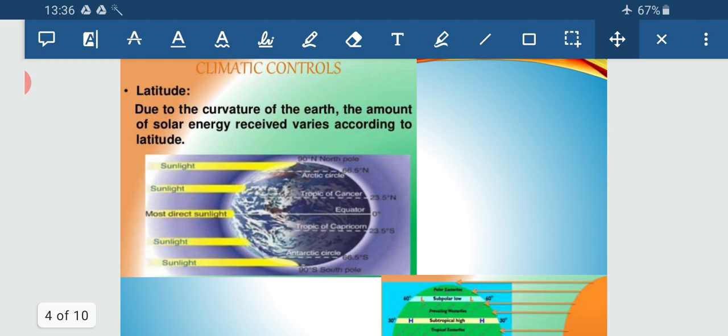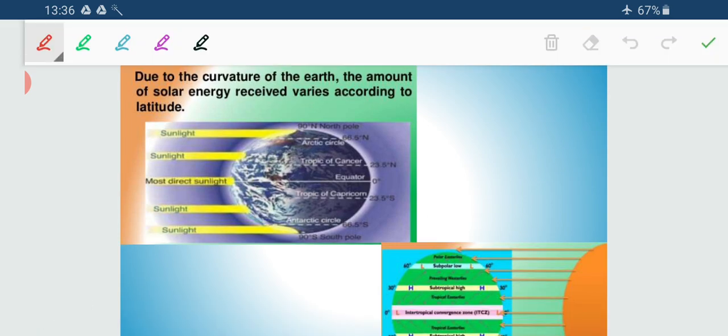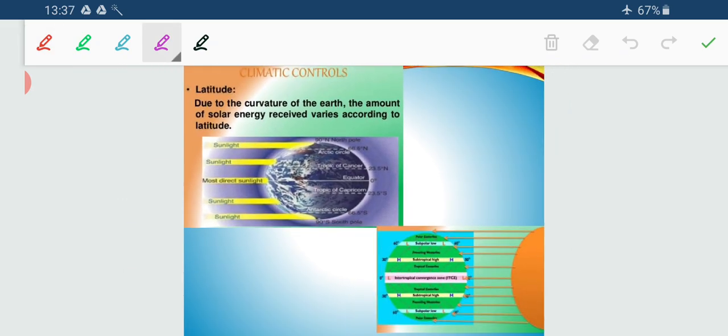Now why do we have this? Why do the climatic conditions vary, or why is the regional variation within that climatic condition there? What is the reason behind it? Now the first one is latitude. You can see the latitude here, and a symbolic earth, and the sun rays.